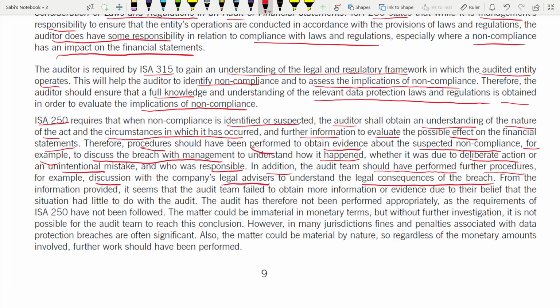Because you are an auditor, you will only understand the auditing perspective. What are the legal consequences and all, you as an auditor will not understand unless you go and talk with that legal advisor and gain an understanding. So all those things you need, it's obvious, but you need to write in your answer.